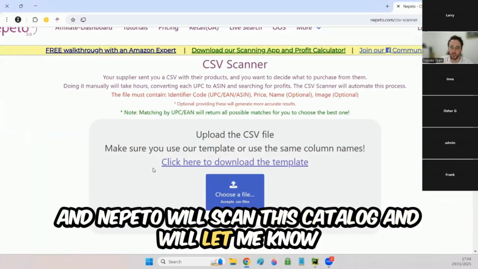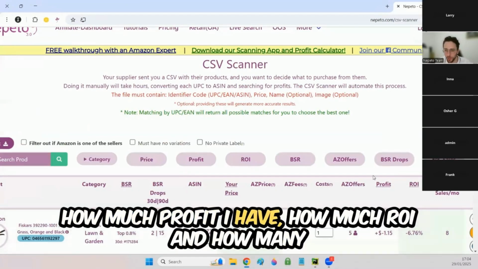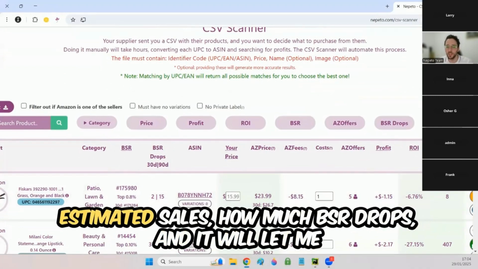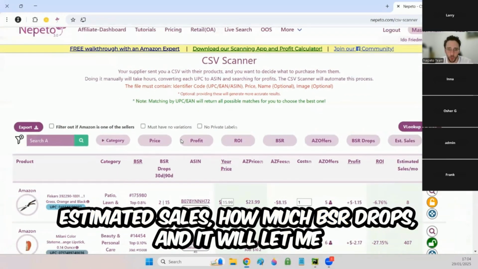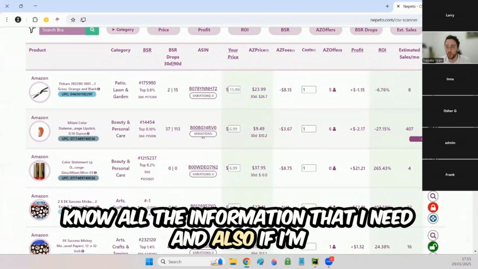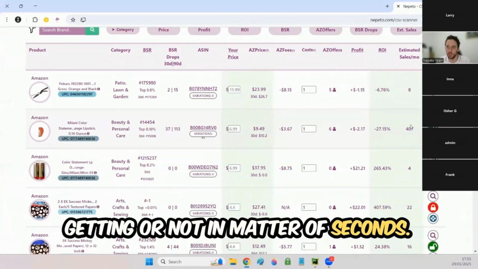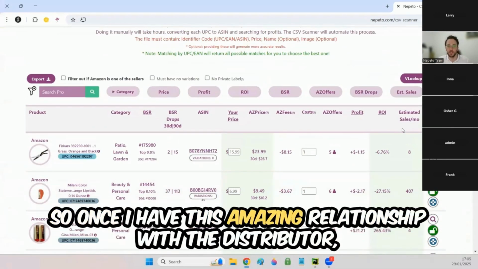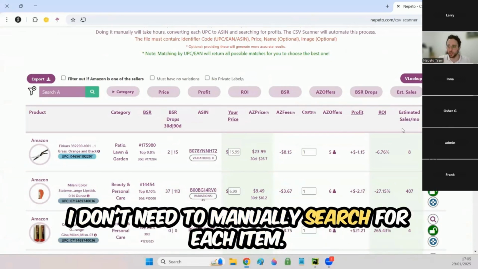I'm going to upload this catalog right here to Nepeto, and Nepeto will scan this catalog and let me know how much profit I have, how much ROI I have, how many estimated sales, how many BSR drops, and all the information that I need, and also if I'm gated or not, in a matter of seconds. So once I have this amazing relationship with the distributor, I don't need to manually search for each item.